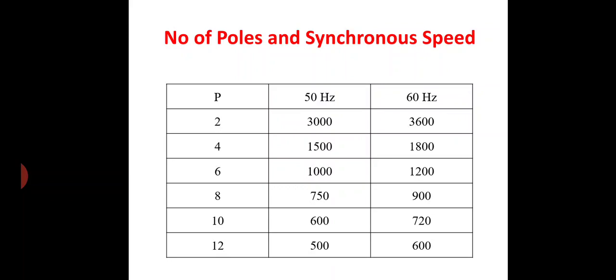If you change the poles from 2 to 4 for the supply frequency of 50 Hz, we get a synchronous speed of around 1500 RPM. So if you increase the poles, the synchronous speed of the machine decreases. This is for 50 Hz and this is for 60 Hz.